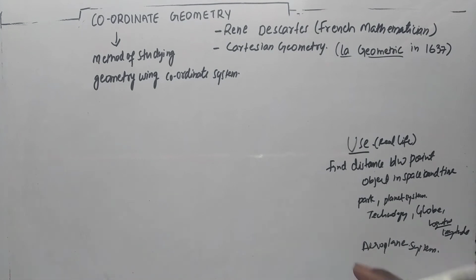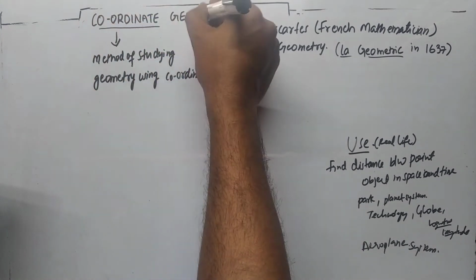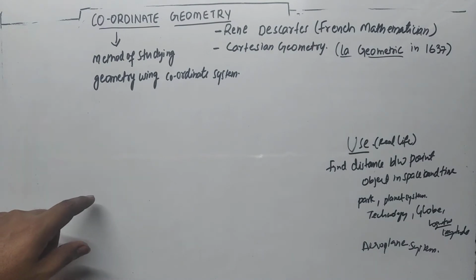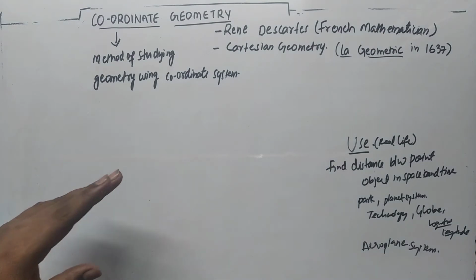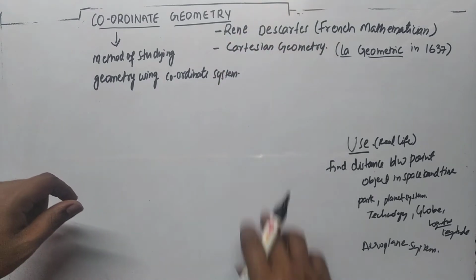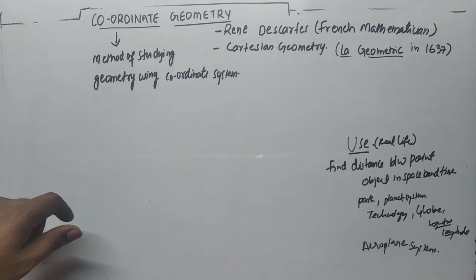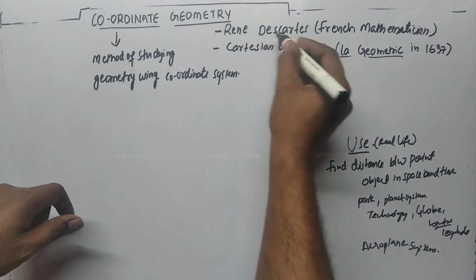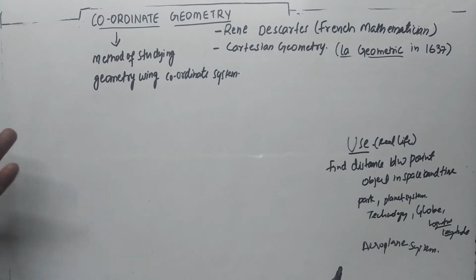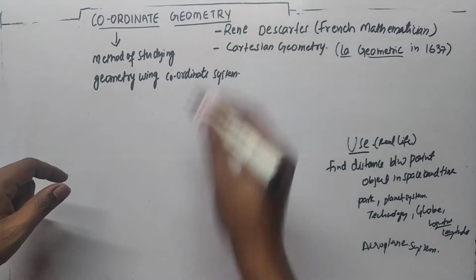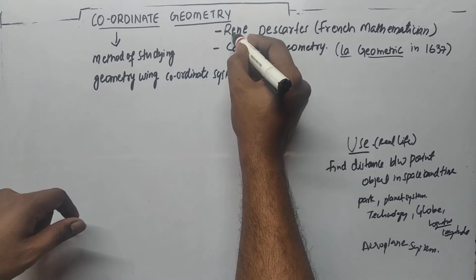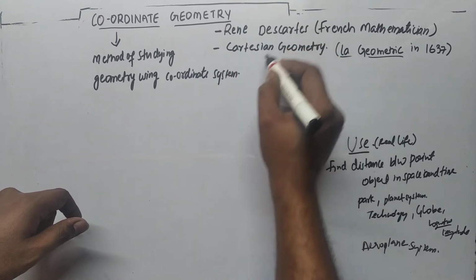So, we'll start with the scientist who discovered coordinate geometry. The name is given by Rene Descartes. In the US accent and the Indian accent, the name is pronounced differently. In the Indian accent, they call it Rene Descartes, so they have spelled this name as Rene Descartes.